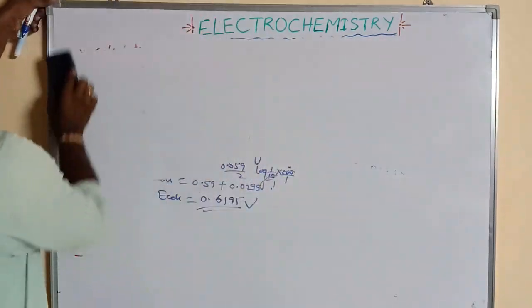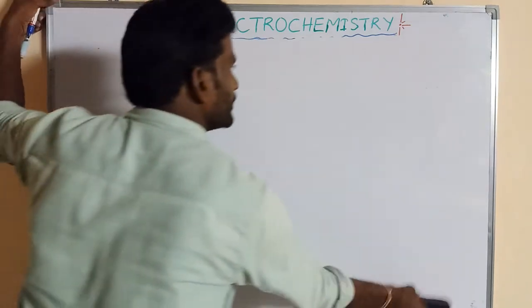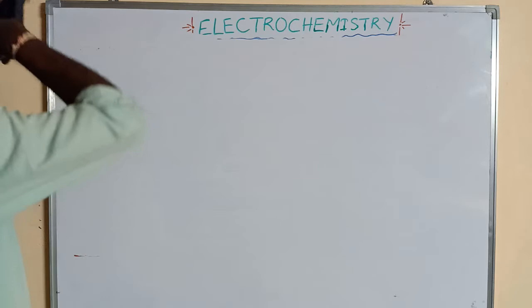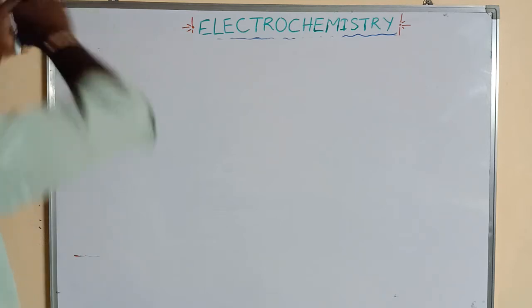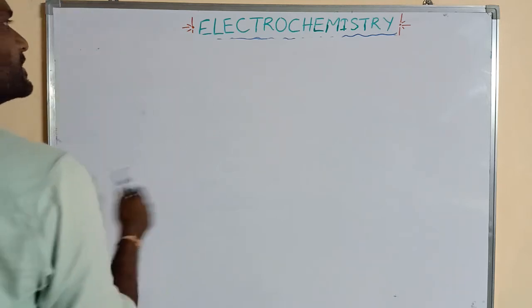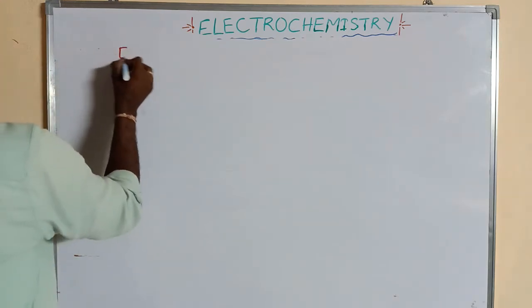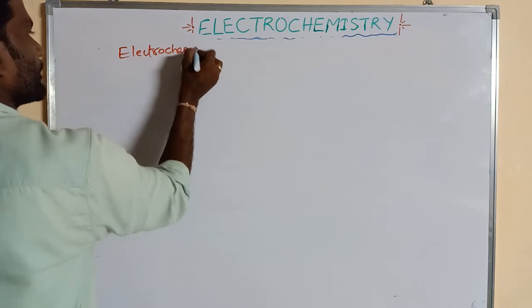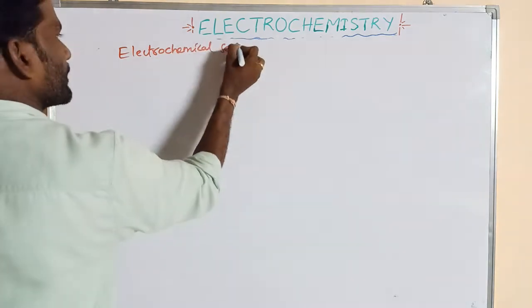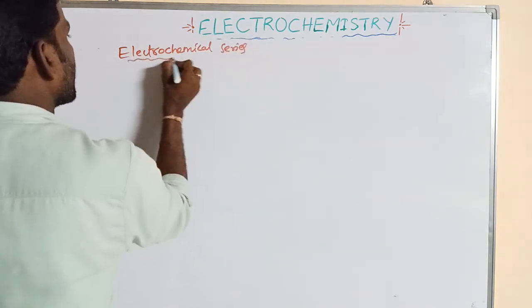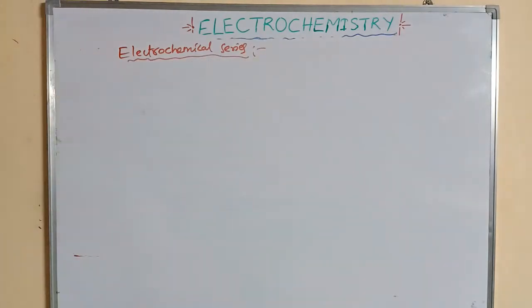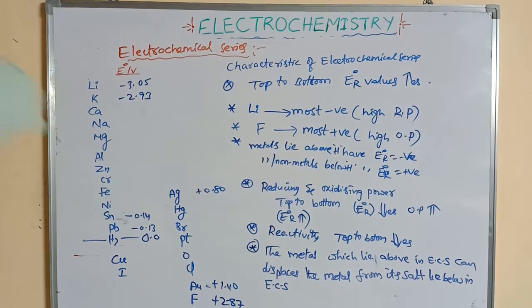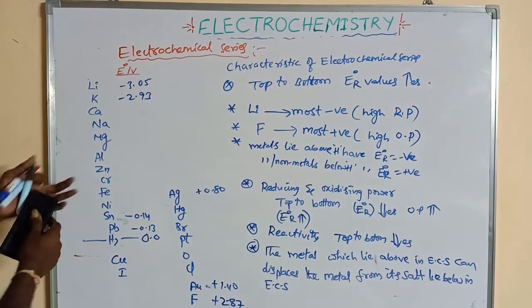What is the electrochemical series? The arrangement of electrode potentials in order of increasing values.